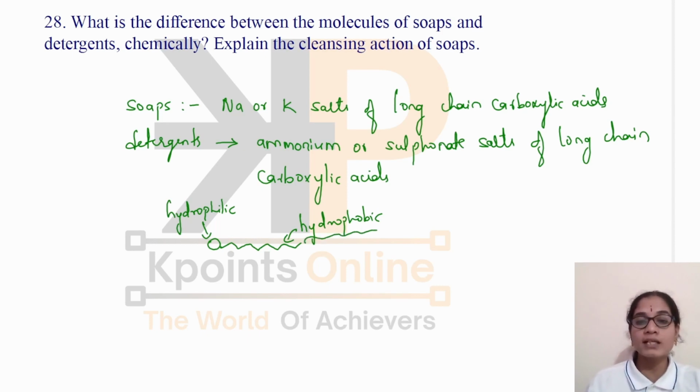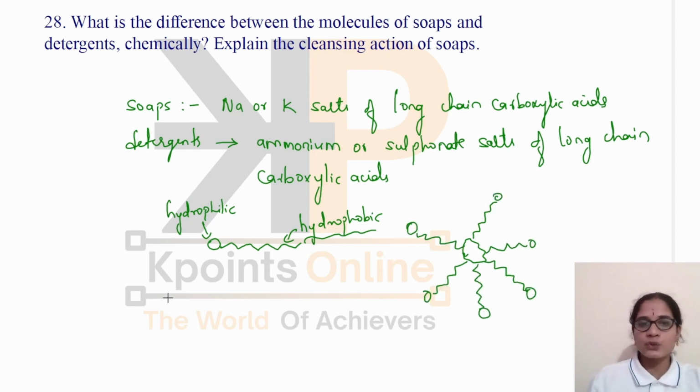The hydrophobic part of the soap molecule will interact with the dirt containing oil or grease, resulting in the formation of a cluster. Suppose this is a dirt containing oil or grease. Now what happens? This hydrophobic part, which is soluble in hydrocarbon, will interact with this oil or greasy material so that a cluster is formed like this.